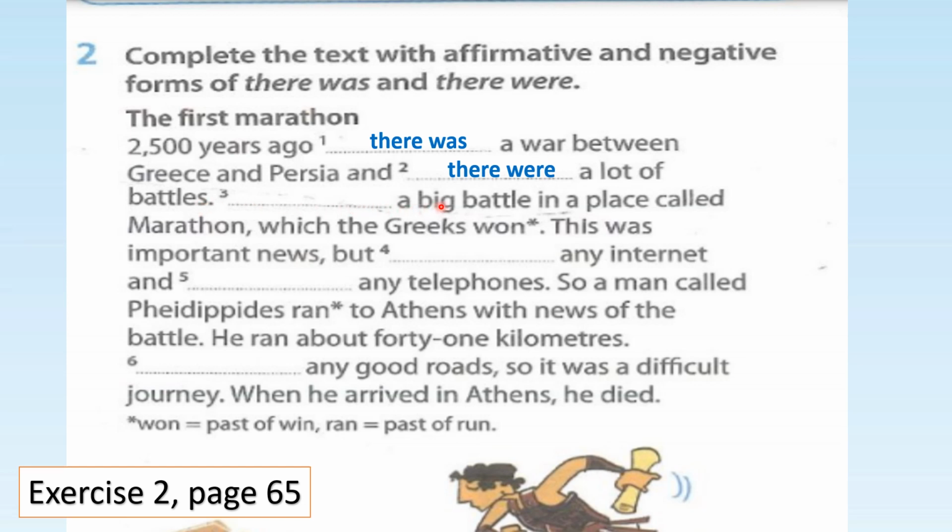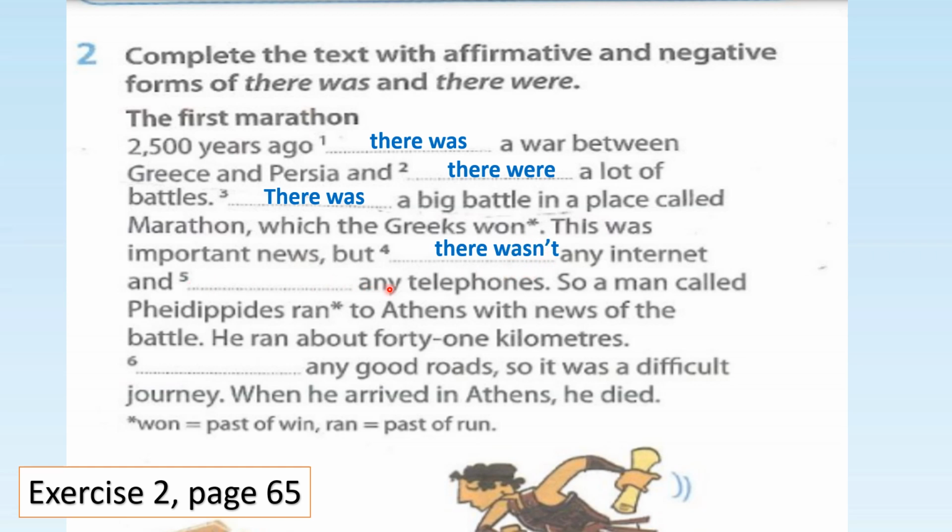Number 3, a big battle. Now you have a. This battle no S. A here means it is singular. So yes, there was a big battle in a place called Marathon, which the Greeks won. This was important news, but okay, any internet. Okay, any internet, any is in negative form. So internet is uncountable. So there wasn't. Okay, in negative form.